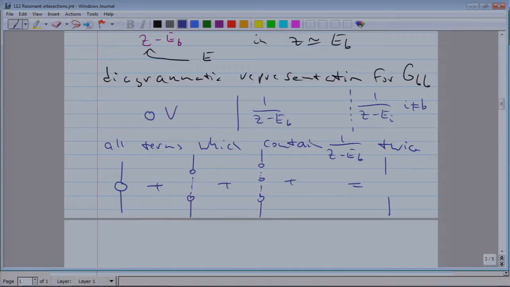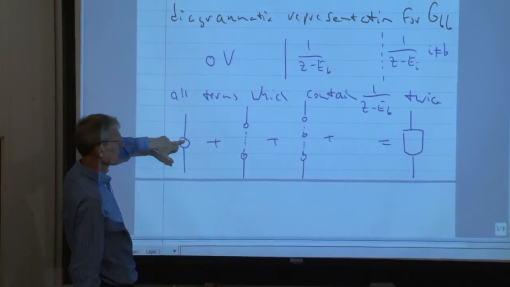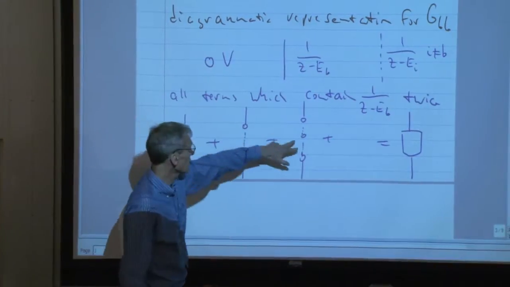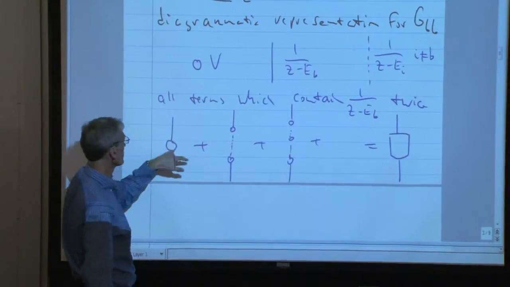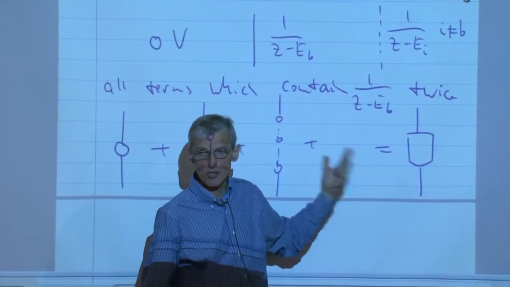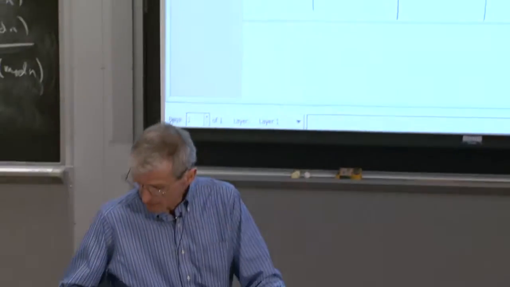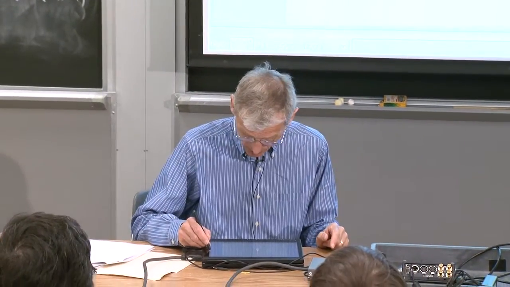And this infinite sum over all other states, I don't know how to calculate it yet, but I just call it a square box. So in other words, what is in lowest order the operator V, with these other infinite terms, I symbolize that much more complicated vertex, which includes an infinite sum, by a square and not by a circle.